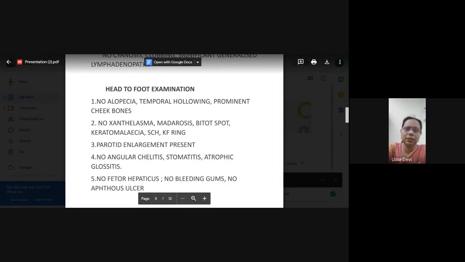What is the importance of this Bitot spot? Where do you get Bitot spot, keratomalacia? Vitamin A deficiency. All these fat soluble vitamins may not get absorbed, and that is causing all these changes. KF ring, as we already spoke, is because of Wilson's disease.